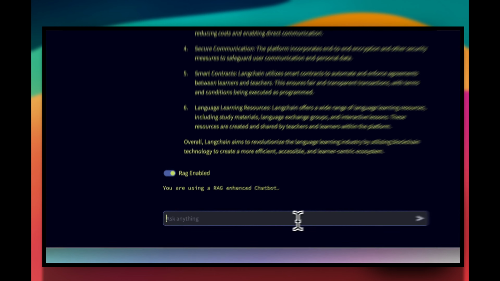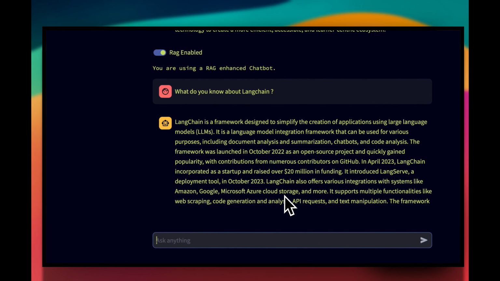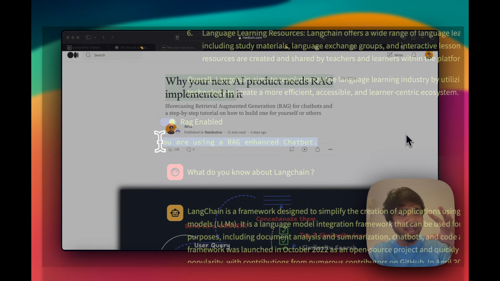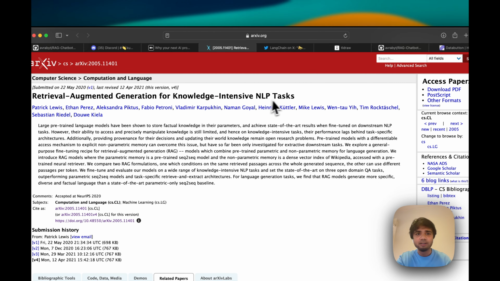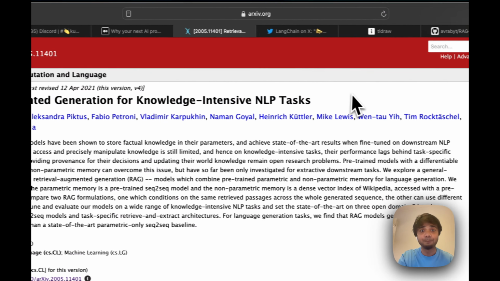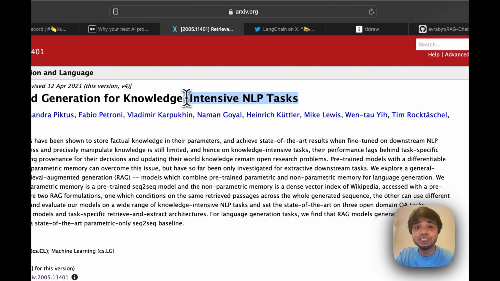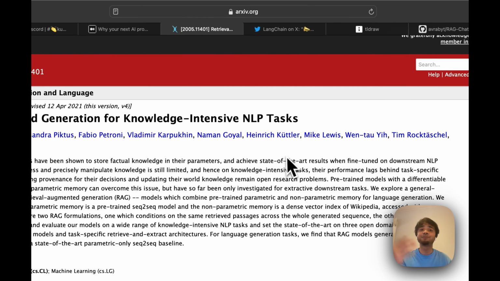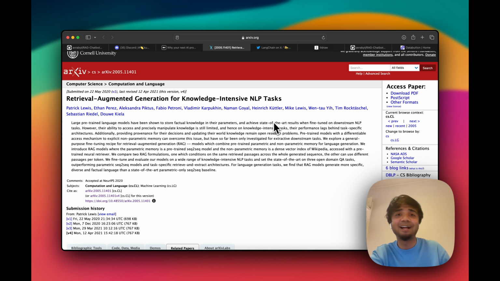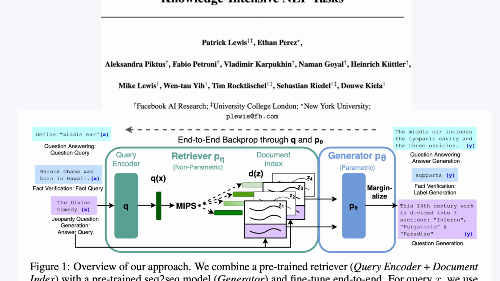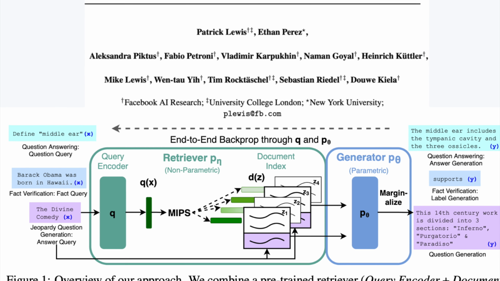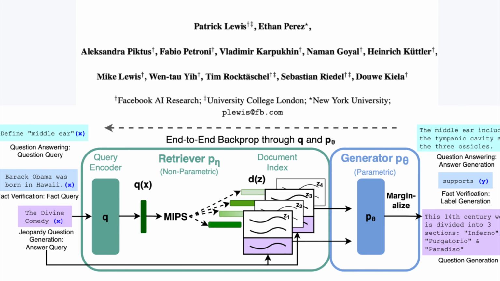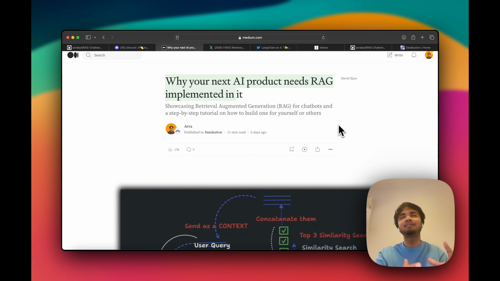But this whole retrieval augmented generation idea is not today's idea. It has been existing for the past 2-3 years. If you go to the paper, Retrieval Augmented Generation for Knowledge Intensive Natural Language Processing Tasks, it was published in May 2022, I think by researchers from Meta AI. A big shout out to them for this amazing paper. This core concept comes from there. Let's look into this idea of RAG in a very simplified form.